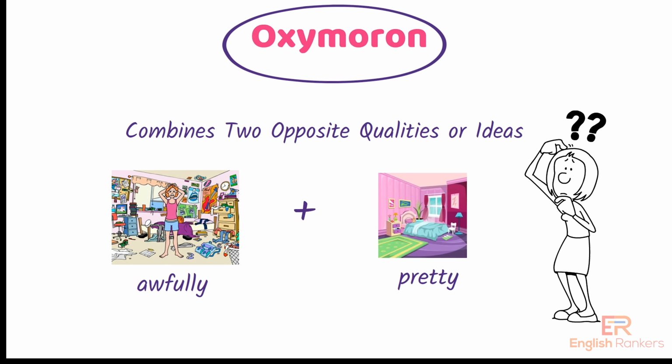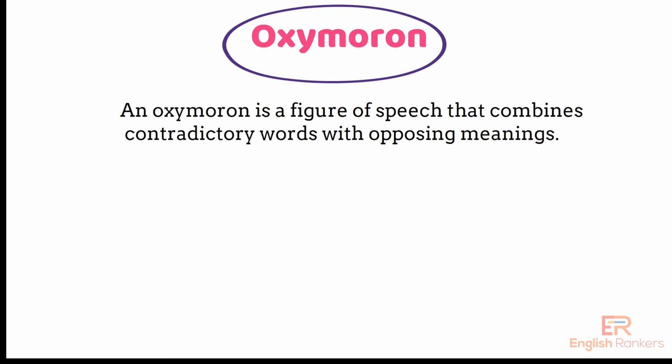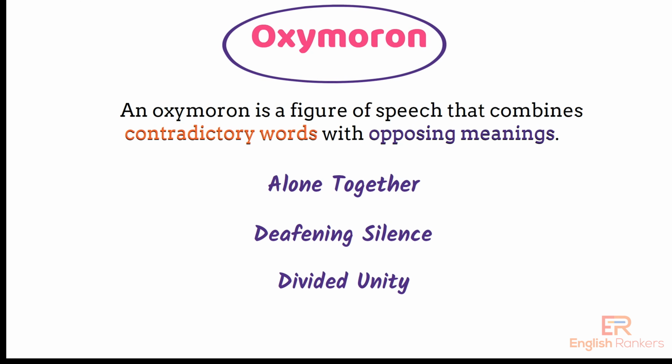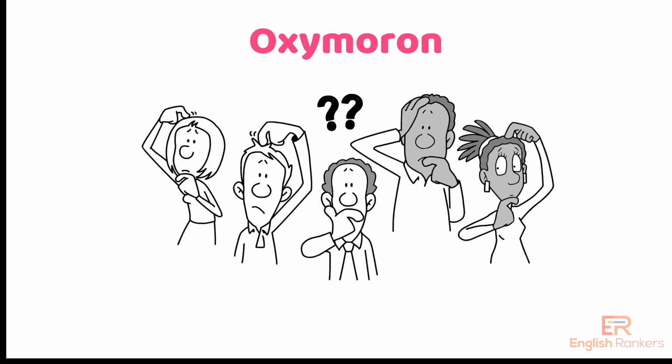Now can you define what an oxymoron is? An oxymoron combines two opposite qualities or ideas and therefore seems impossible. An oxymoron is a figure of speech that combines contradictory words with opposing meanings, like alone together, deafening silence, or divided unity. Oxymorons may appear nonsensical at first, but they usually make sense in context. The word oxymoron is an oxymoron in itself.